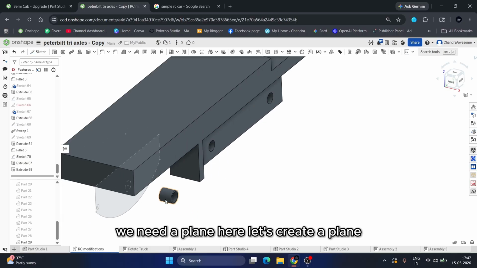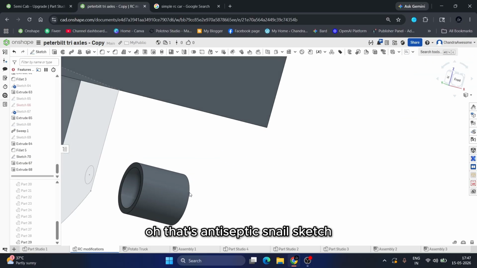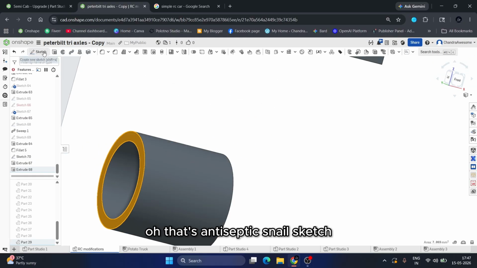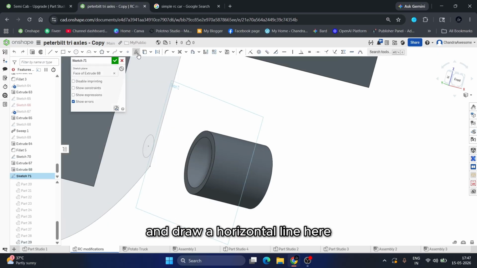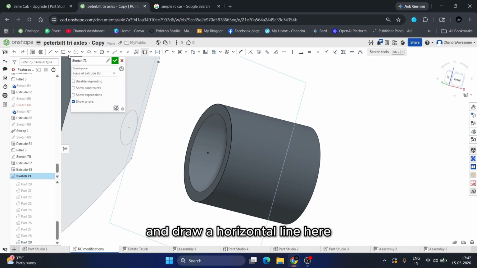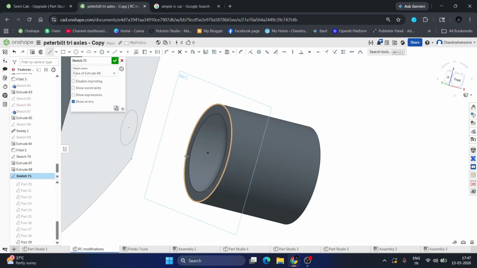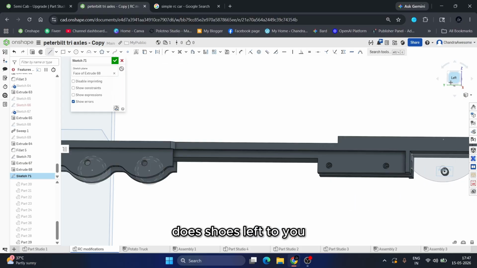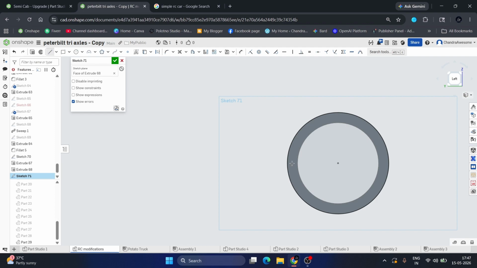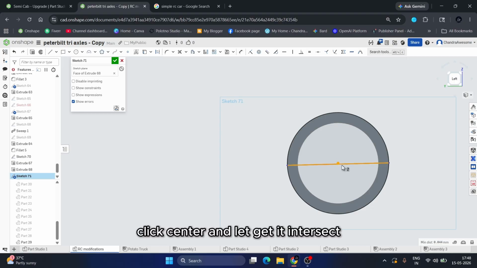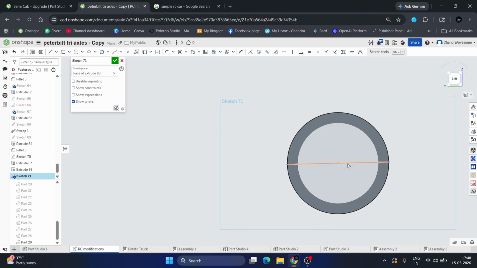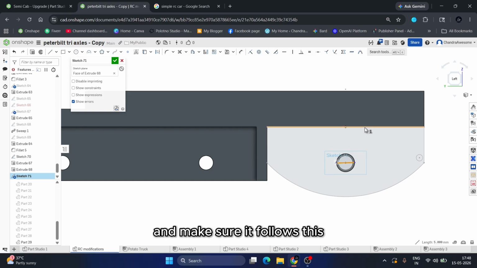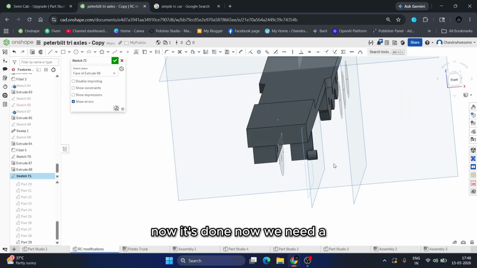Let's create a plane. Oh, this empty face. So sketch and draw a horizontal line here. Just choose left view. Click center and get it to intersect and make sure it follows this. Make it parallel. Okay, now it's done.